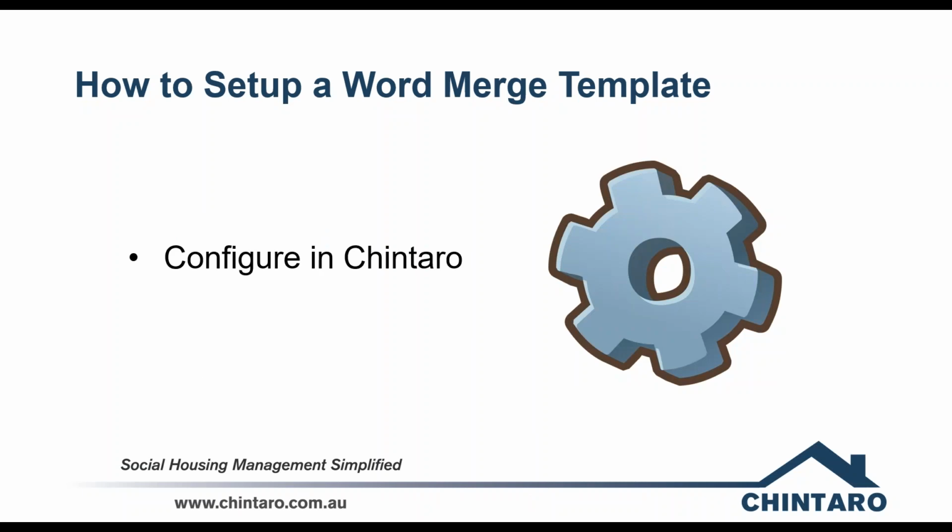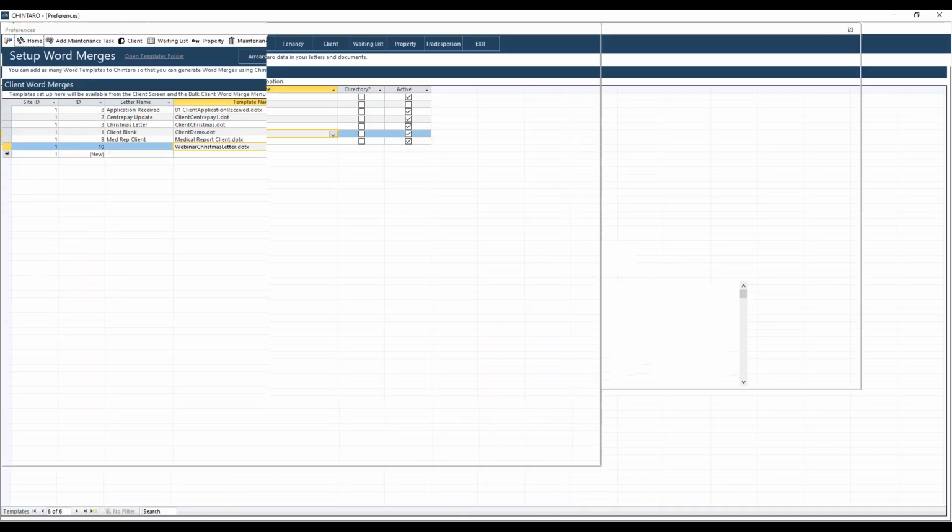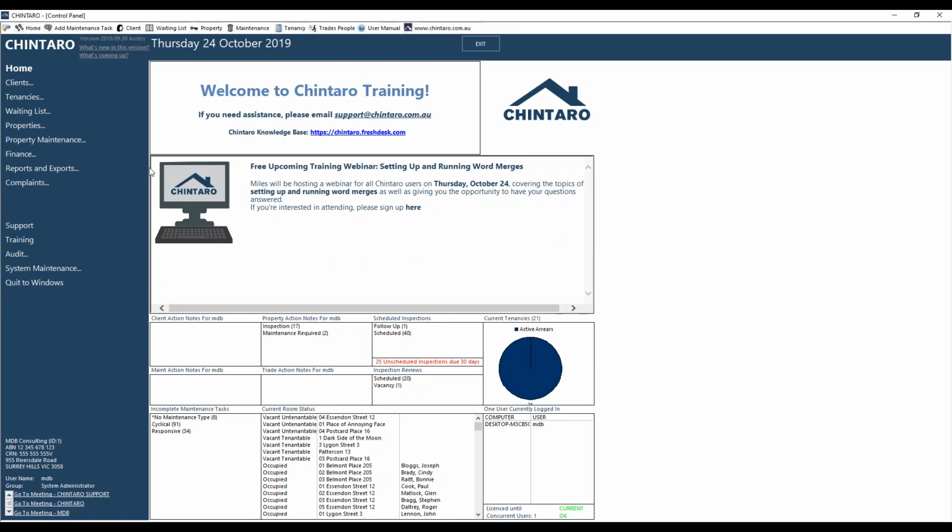So once we have saved, next we need to set up the word merge template in Chintaro. So Chintaro will automatically scan the documents that are located in that templates folder, but we need to assign it to a particular screen so that when we log into Chintaro, it knows which template to use for which corresponding screen. So let's have a look at that now. I'll just open up my Chintaro, and I've been here before, but let's go to the home screen.